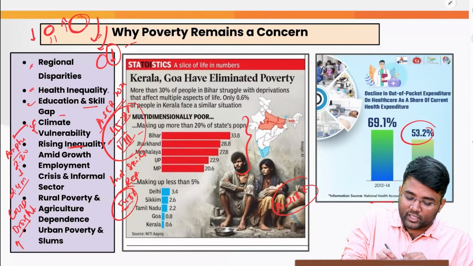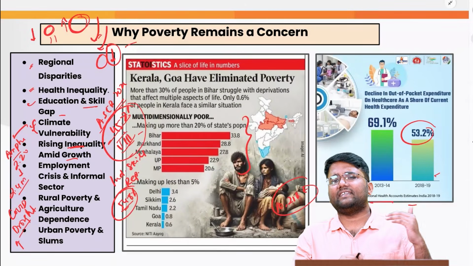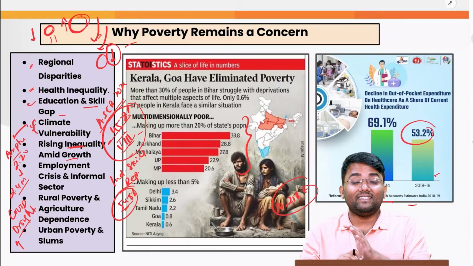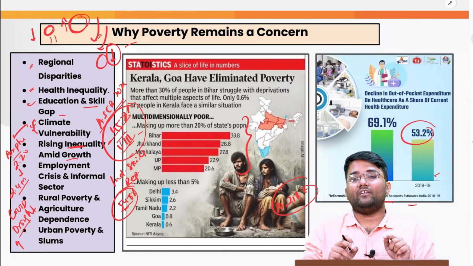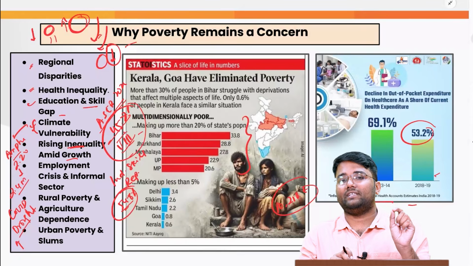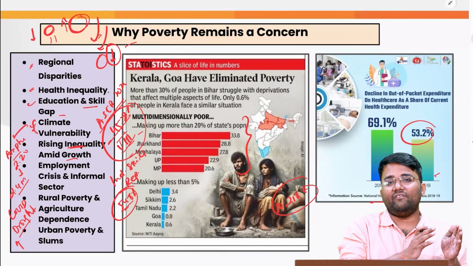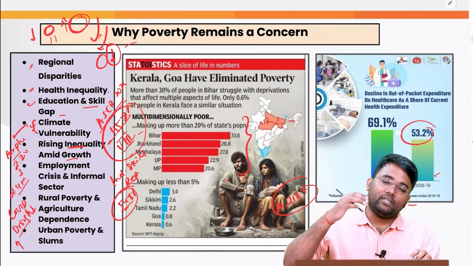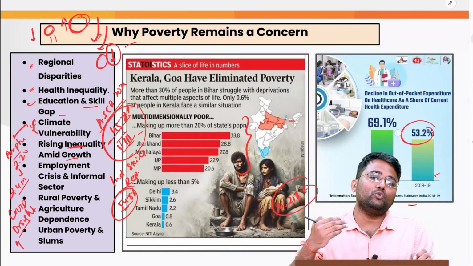Or the rising inequality amid growth. India is consistently achieving 6 to 7% economic growth, but this growth is not even. We are not achieving inclusive growth, or development is not being witnessed. Growth is the quantitative aspect, whereas development is the qualitative aspect: are we witnessing inclusive growth or not?